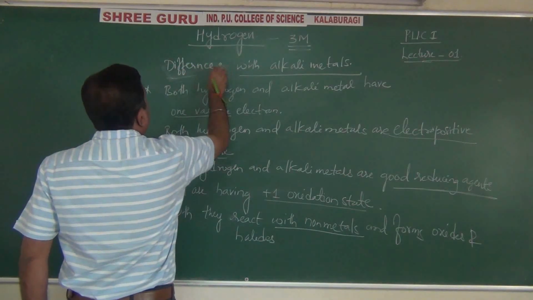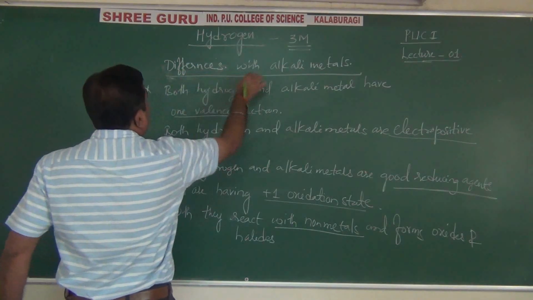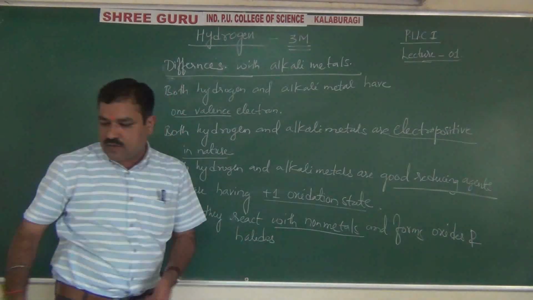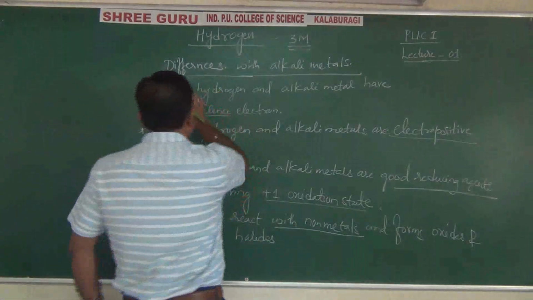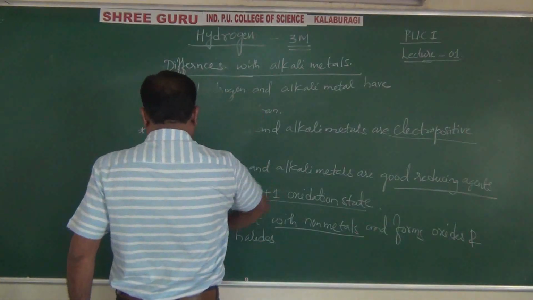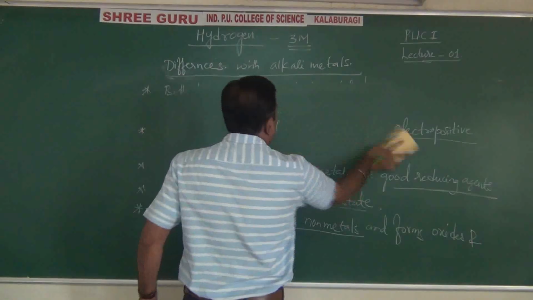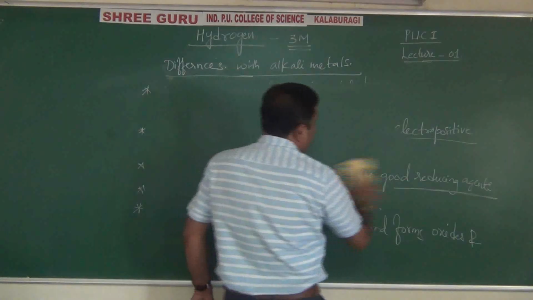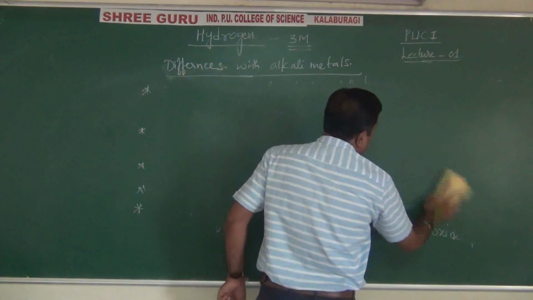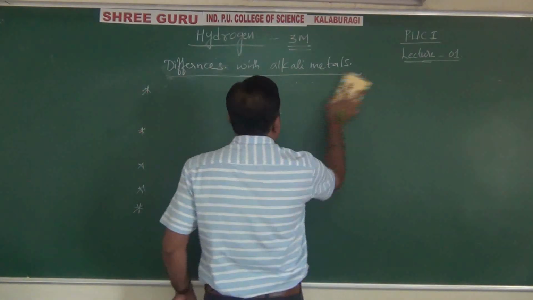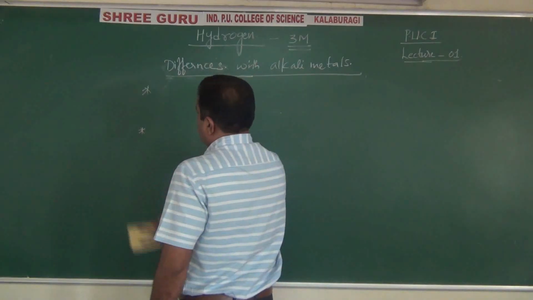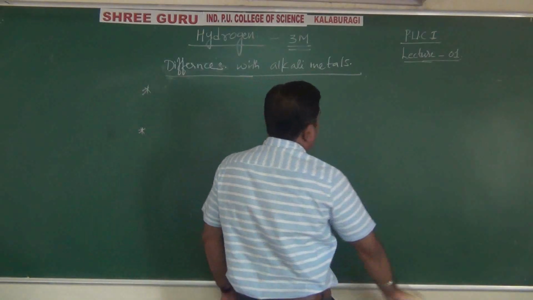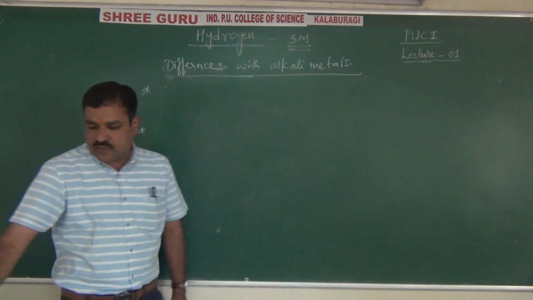Right. Now differences. Next one. Differences with alkali metals, that means how hydrogen differs from alkali metals. Now you study the first 5 points, the similarities between hydrogen and alkali metals. Now the points of difference between hydrogen and alkali metals.